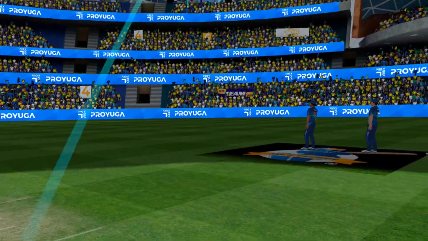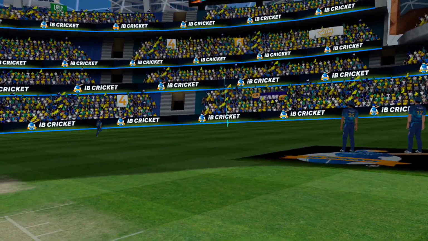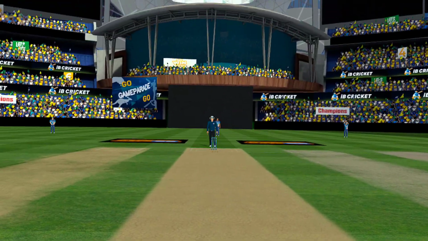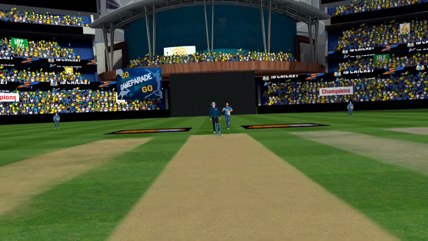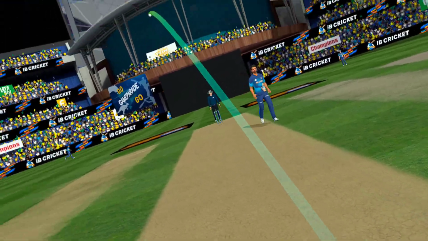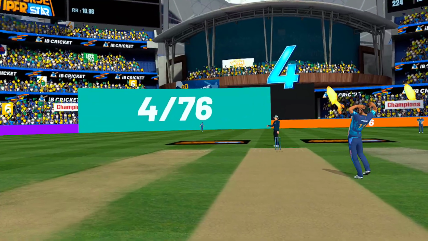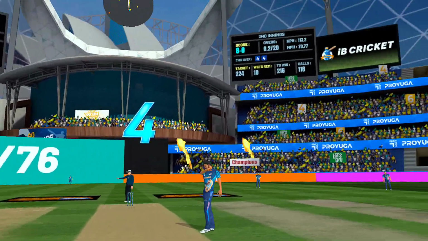In the air. Great way to get off the mark. A boundary. He's lofted it. The ball is sky high. One more boundary for the batsman.